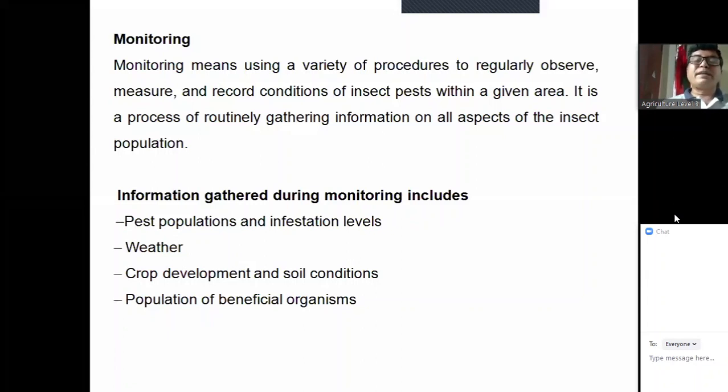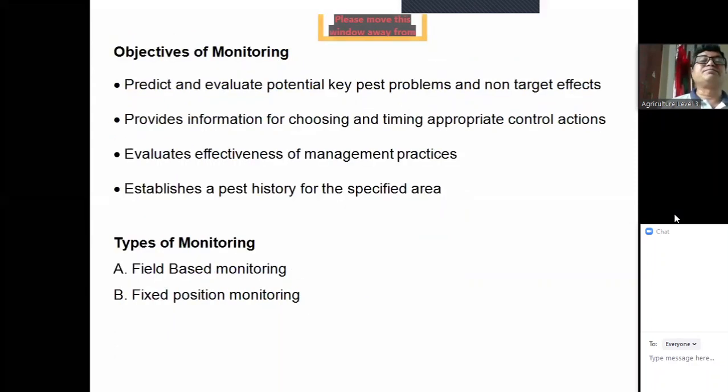Crop development and soil conditions. Crop development means, what is the stage? Initial stage, growing stage, harvesting stage, or pre-harvesting stage. And soil condition means what is the moisture condition and so on. And then the population of beneficials. Populations of beneficial organisms. What are the beneficials and how much? Their populations we can also know by monitoring. Clear? So this information is gathered by monitoring.